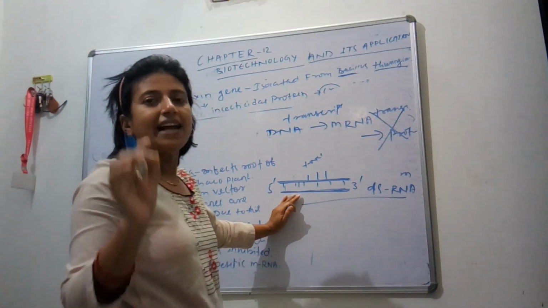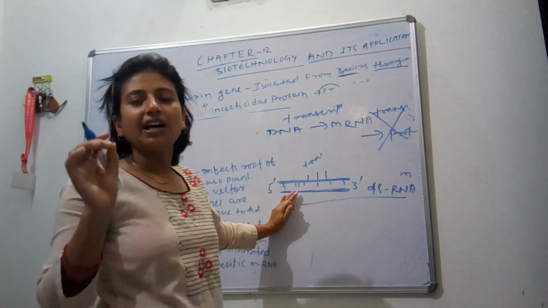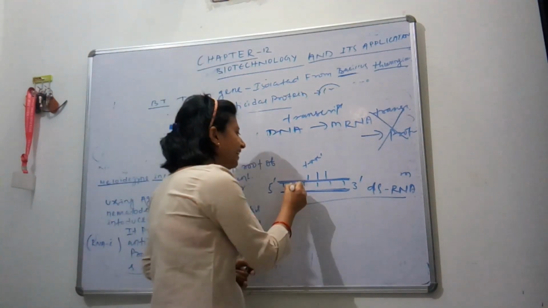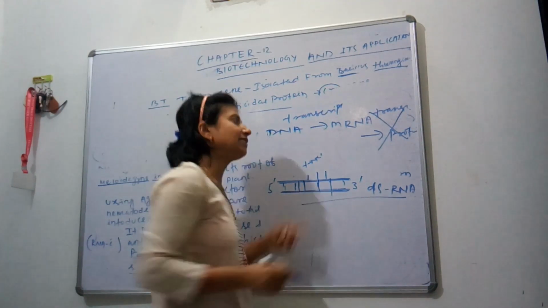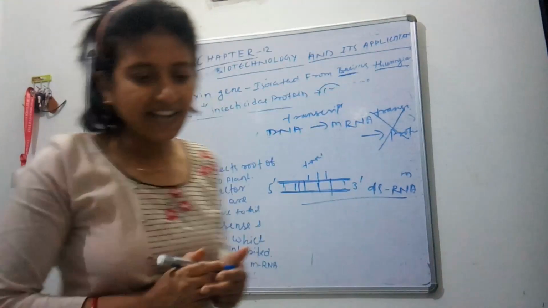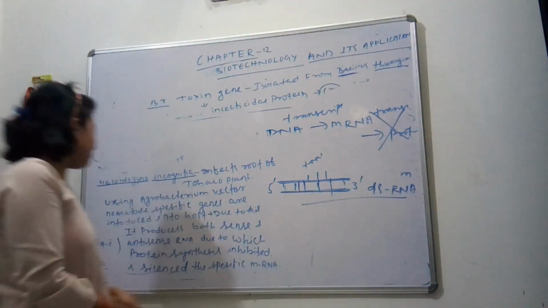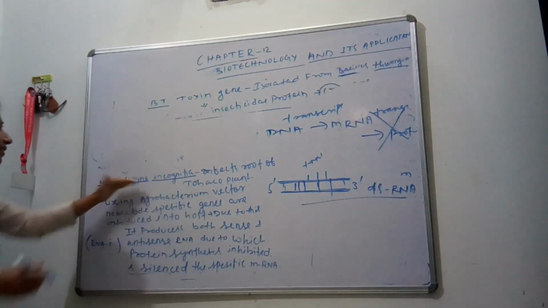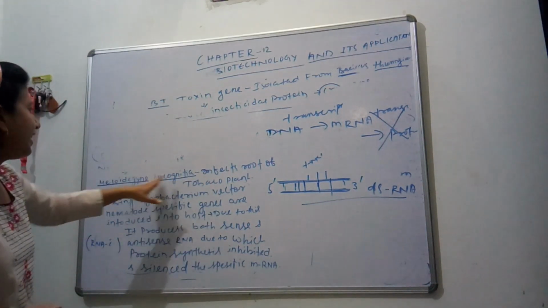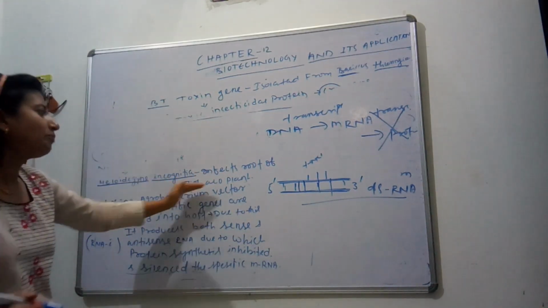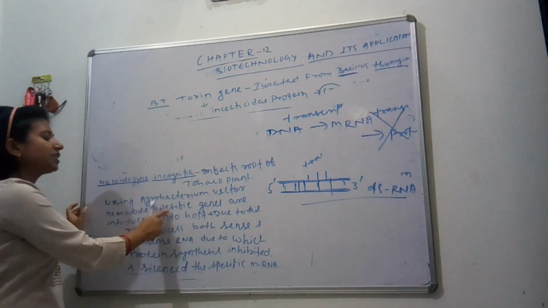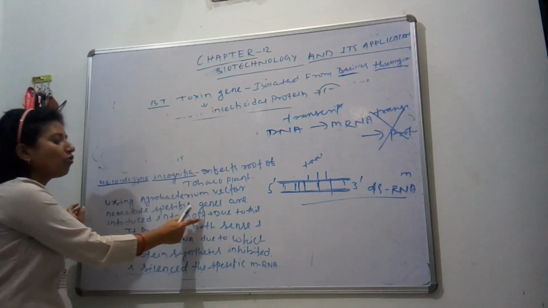Due to lack of formation of protein, the nematode can't grow, and it dies. So remember, Meloidogyne incognita infects the root of tobacco plant. Using Agrobacterium vector, nematode specific genes are introduced into the host.